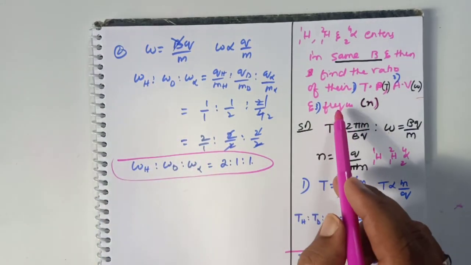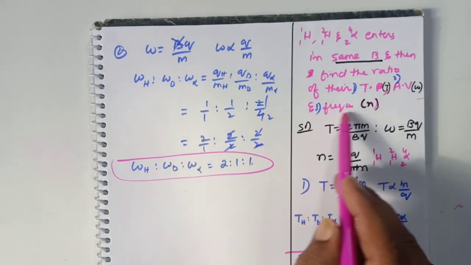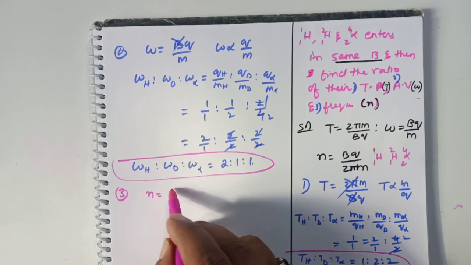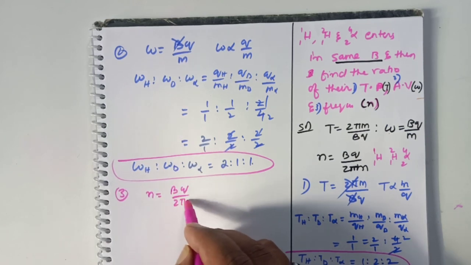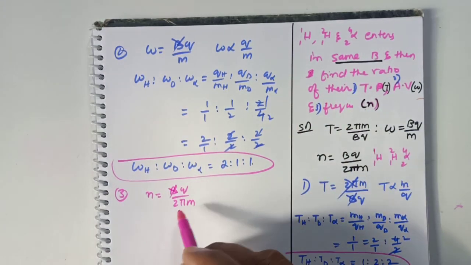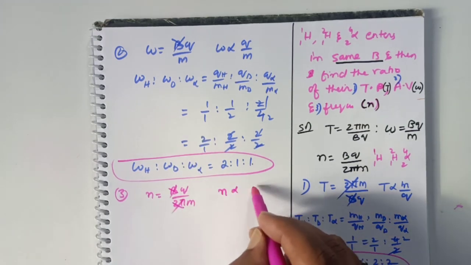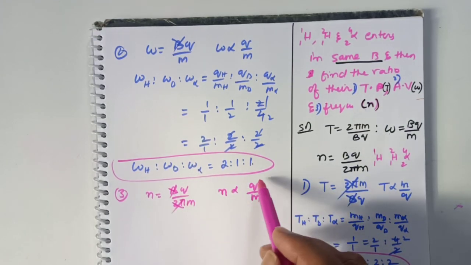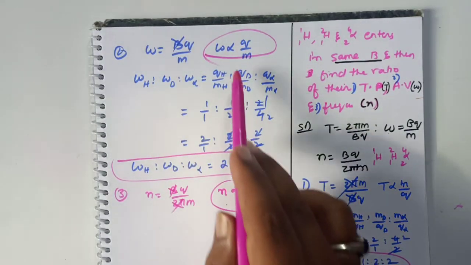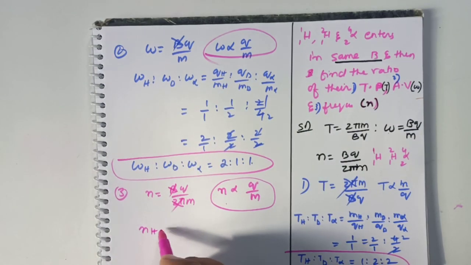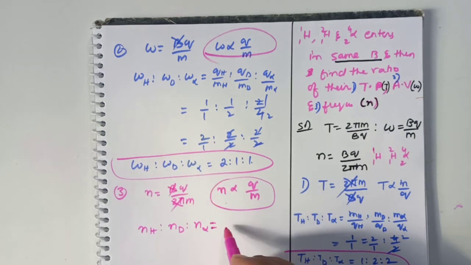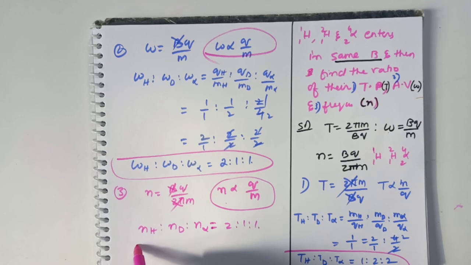Now let us go for the third case. Find out the ratio of frequency is asked, that is the third question if you observe. What is the formula for frequency here? n is equal to bq by 2 pi into m. In this case it is asked same magnetic field, same magnetic field means this is getting cancelled. Anyhow these two are getting cancelled. So frequency is directly proportional to q by m. It is a shortcut: angular velocity and frequency have the same relation. Therefore you can write directly n of hydrogen, n of deuterium, n of alpha particle is going to be 2 is to 1 is to 1. This is the answer directly you can get.